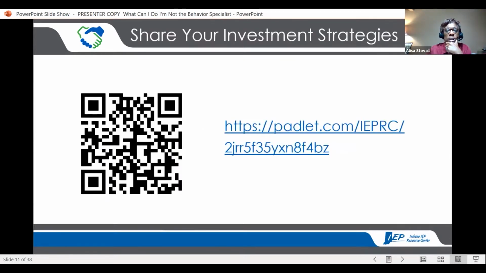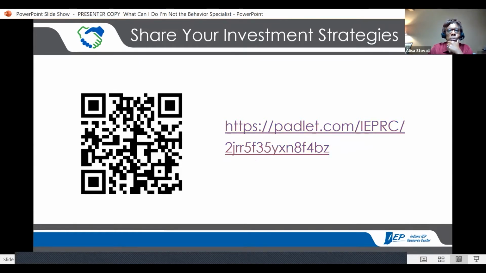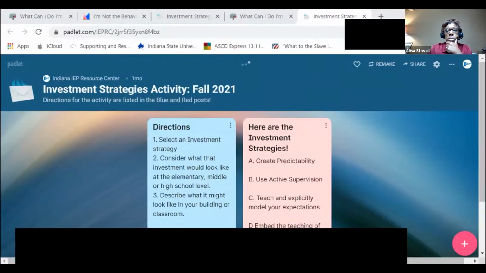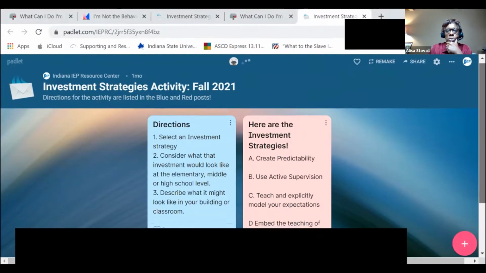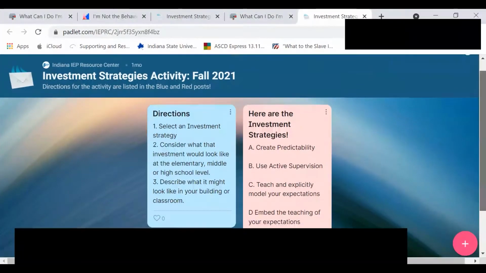And here's the Padlet. I am going to see if this works, Ange. I'm going to go back into it. You should be able to see the investment strategy screen. Definitely. Yay!